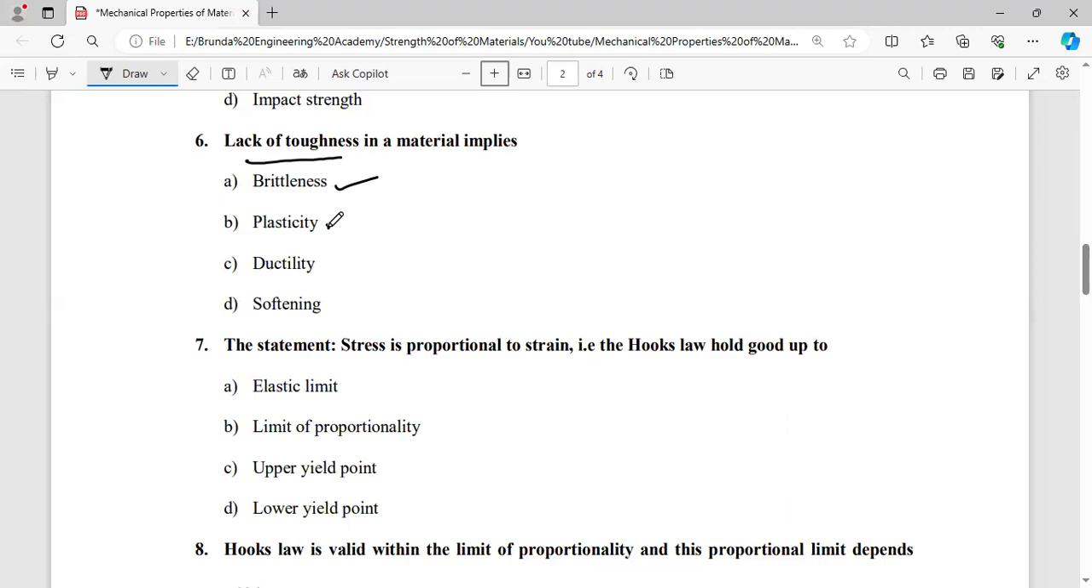Whereas plasticity means it does not regain its original condition. Ductility means if you apply tensile load, next softening. So here out of these four, the correct option is brittleness. Due to lack of toughness, brittleness will be applied.